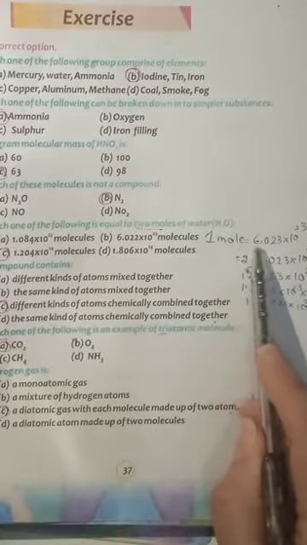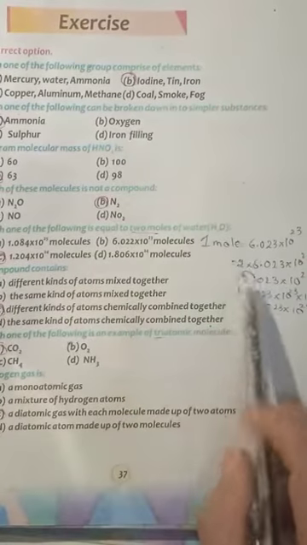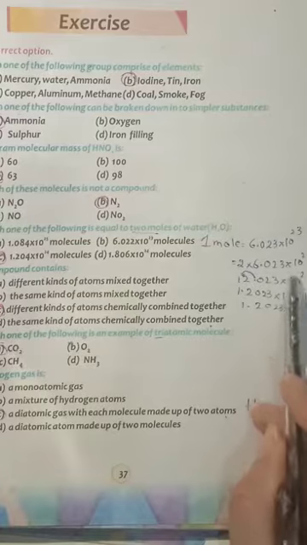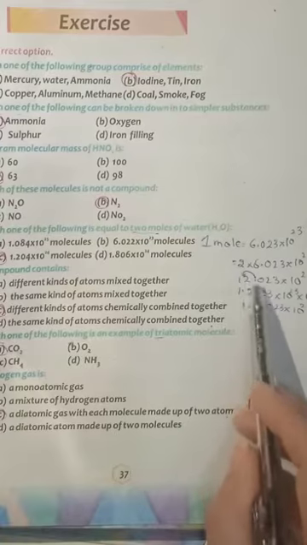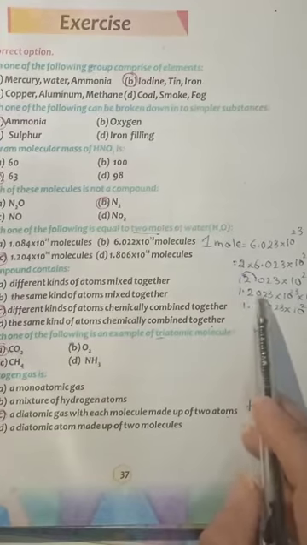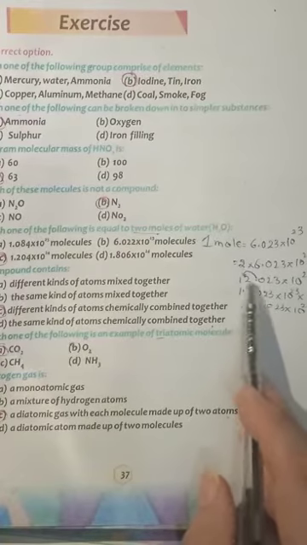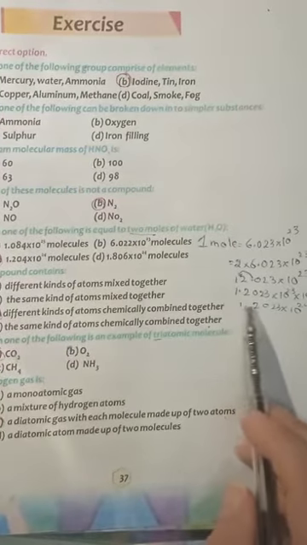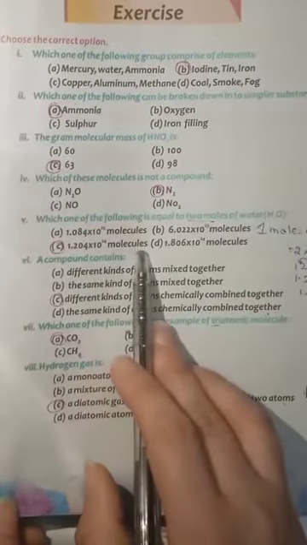Students, you can see that as we know, 1 mole is equal to 6.023 into 10 power 23. Here we are asked about 2 moles of water. So 2 multiplied with 6.023 into 10 power 23, we will get the answer 12.046 into 10 power 23. Shifting the decimal 1 digit forward, we get the answer 1.2046 into 10 power 24. So the correct option is 1.204 into 10 power 24 molecules.